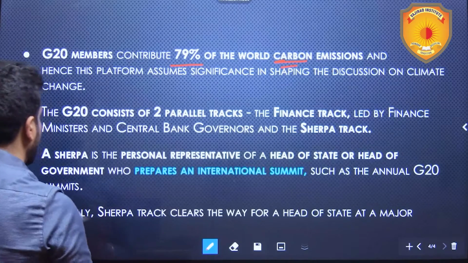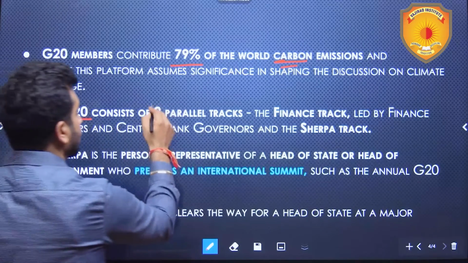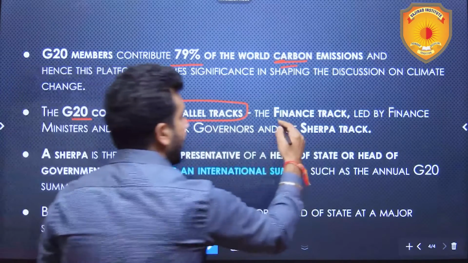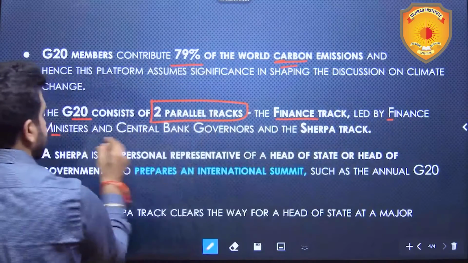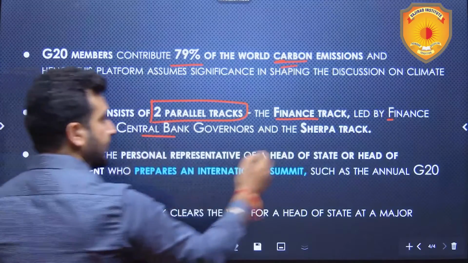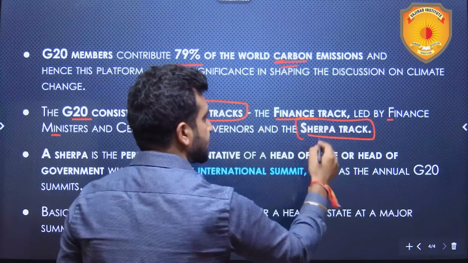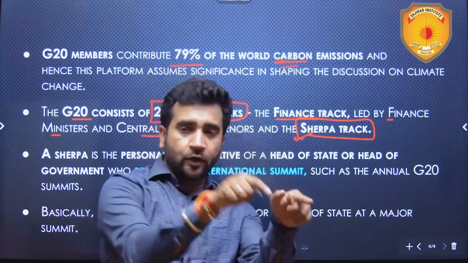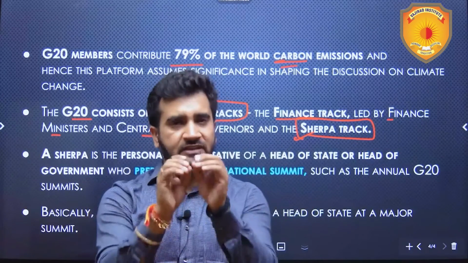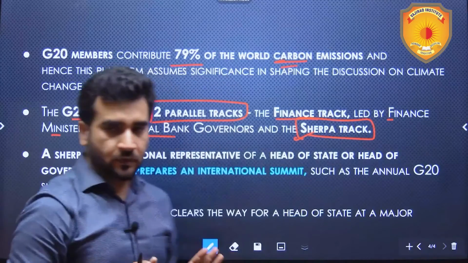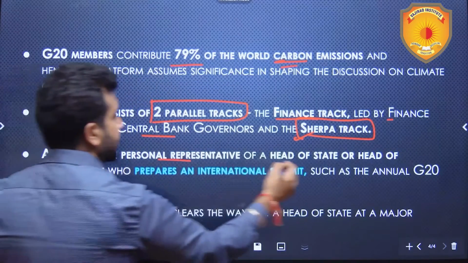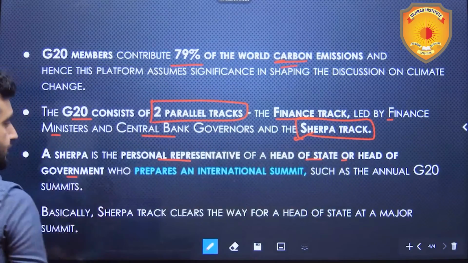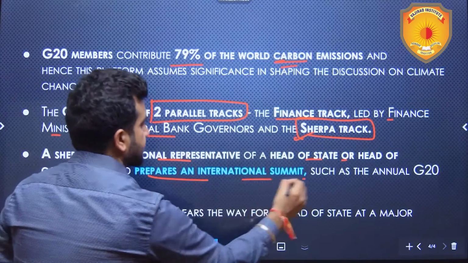The G20 consists of two parallel tracks, the finance track led by finance ministers and central bank governors, and the Sherpa track. Who is a Sherpa? Sherpa is a personal representative of the head of the state or head of the government, whoever is having real powers. A Sherpa is a personal representative of head of state or head of government who prepares an international summit.